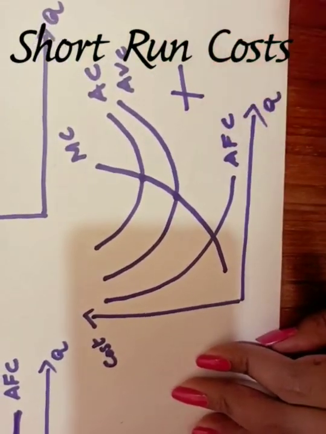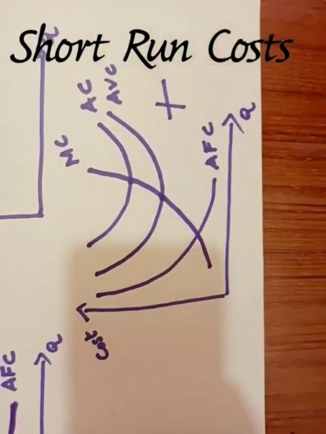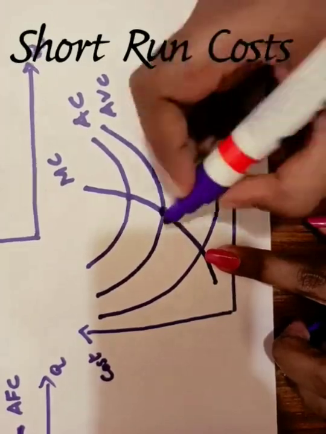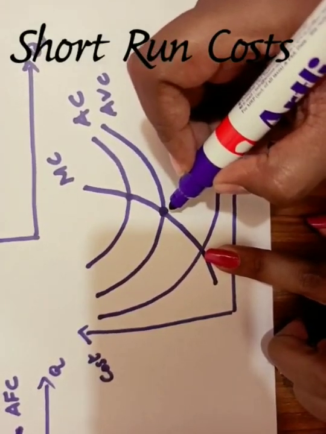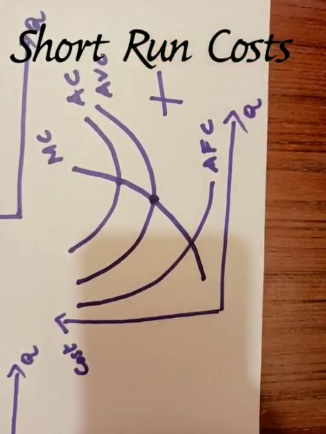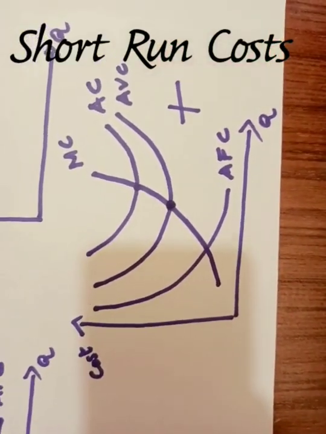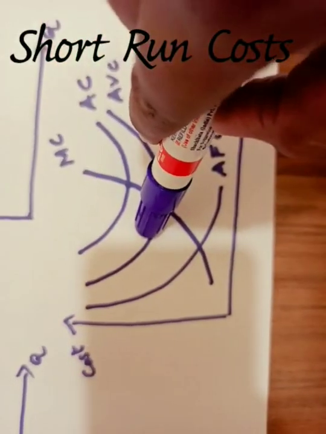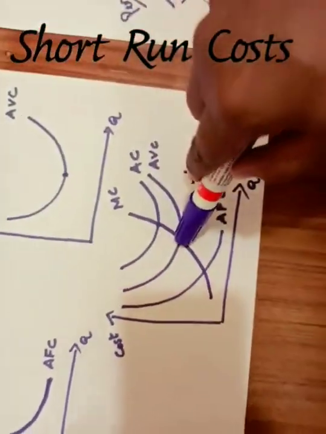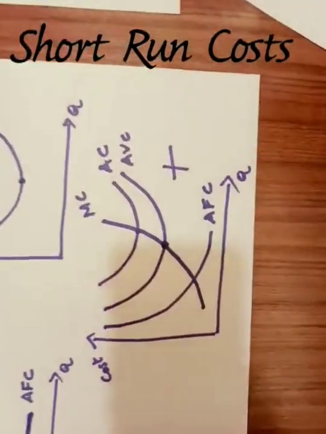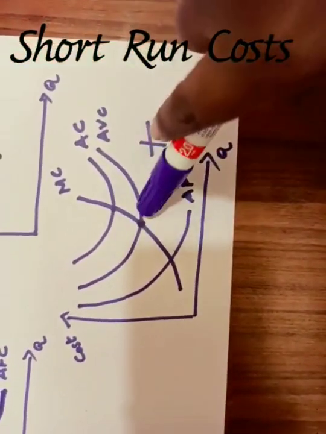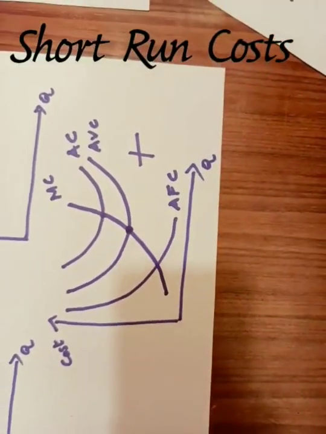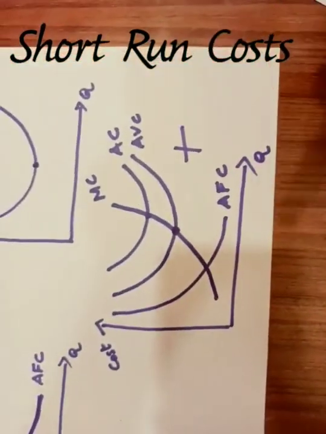And a rational producer always produces at the midpoint of AC, because here you have the least cost. A rational producer gets maximum profit with least cost. Here and elsewhere you can produce, but it is not the least cost phase. So you have to produce at the least cost to get maximum profit. So a rational producer always produces in this least cost phase. Okay, that is AC, AFC and AVC.